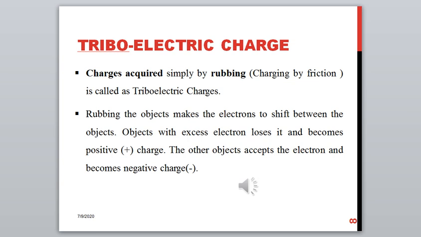Now one of the objects will have the excess electrons as the electrons have moved away, and the other object will have fewer electrons, and now these two objects are charged. The method by which objects acquire charge simply by rubbing is called triboelectric charge.